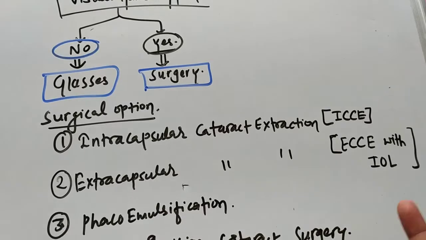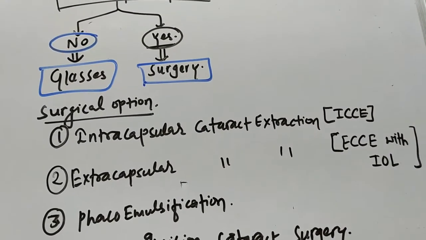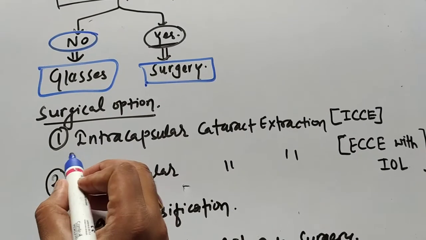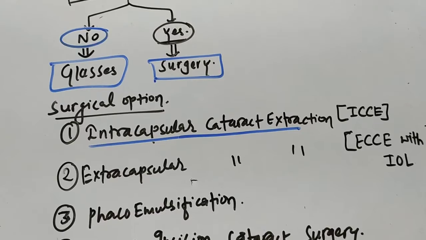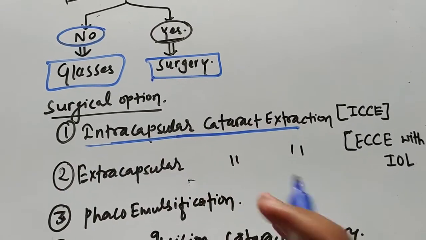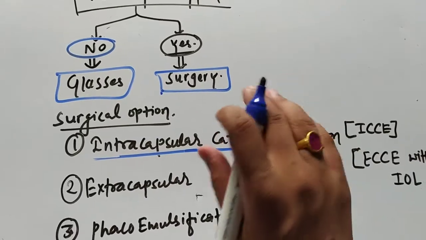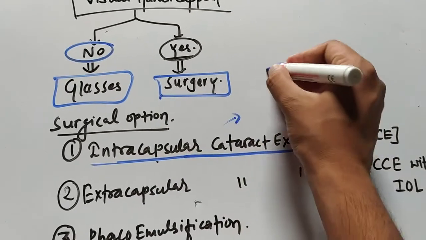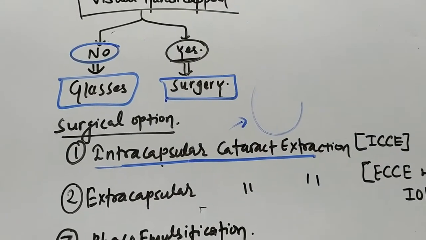Very previously, when cataract was diagnosed in the earlier years, the first surgery known was intracapsular cataract extraction. Actually this surgery is not done nowadays, as in this surgery we remove the capsule as well as the lens matter. Let me show you by the figure.